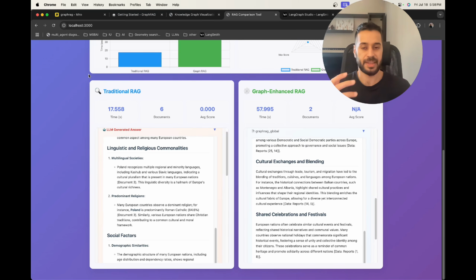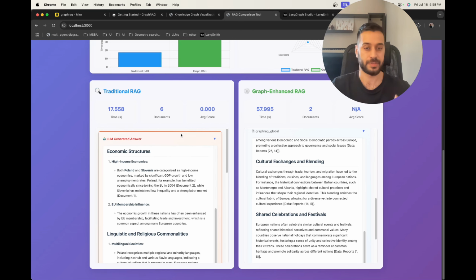This is basically the side-by-side comparison that tells us why GraphRAG is much better at building the context over a dataset, capturing the relationships between entities and giving us a holistic overview of our dataset. However, this comes with a cost. As we can see here, the traditional RAG took 17 seconds, while the time for both local and global search combined is 57 seconds. So it's almost three times the cost, the trade-off between quality and latency in our system. This will depend on the use case that you're building, but we can see clearly that GraphRAG excels in building a much better context to answer the query.